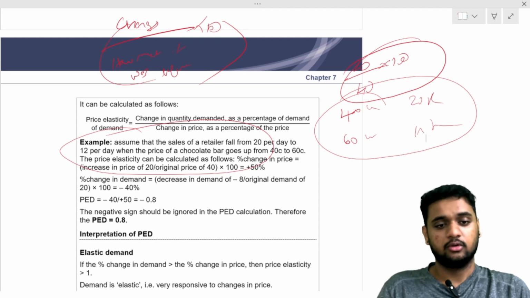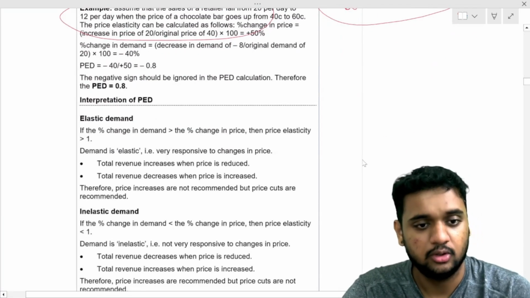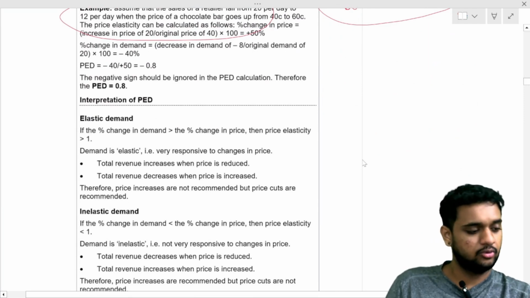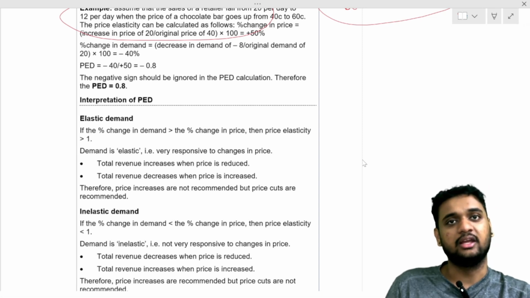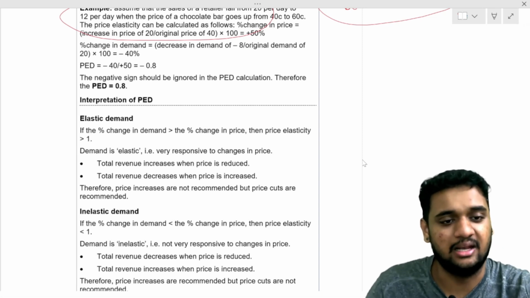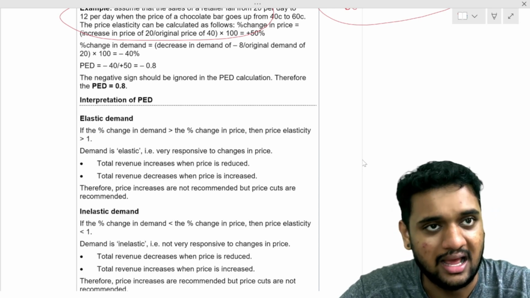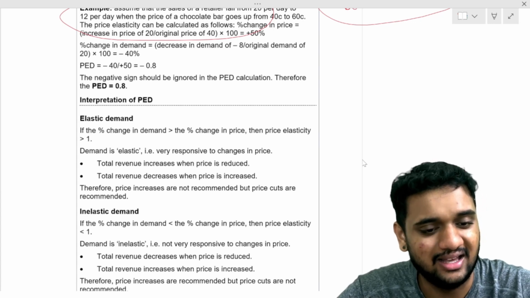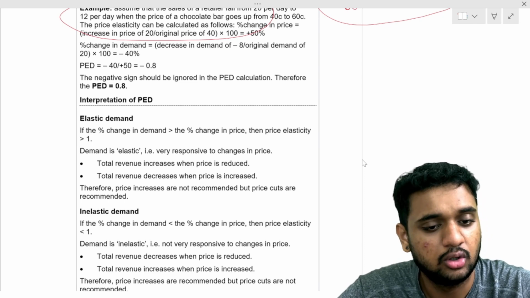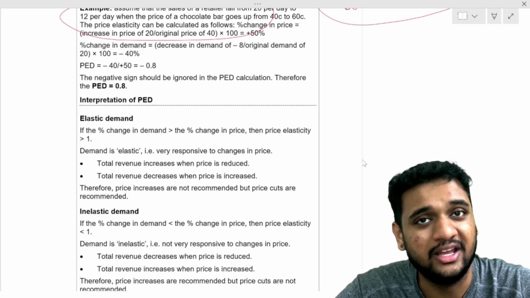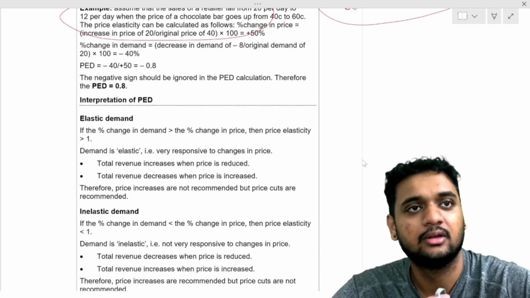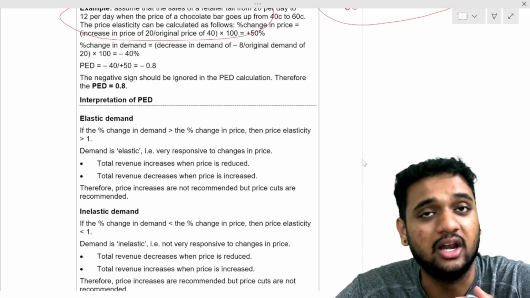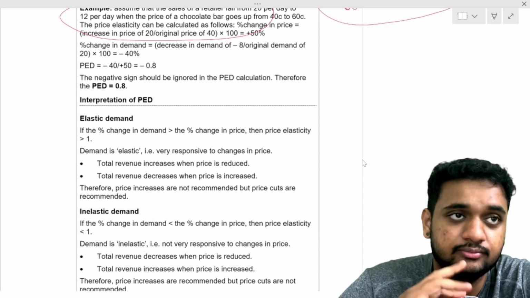Understood, all of you? Now, one thing you have to remember here. Think and tell. In elastic demand, if my price is reduced, will total revenue increase or decrease?